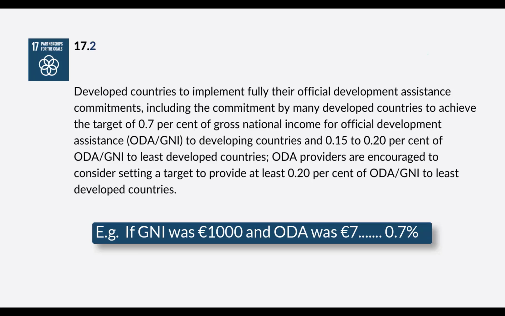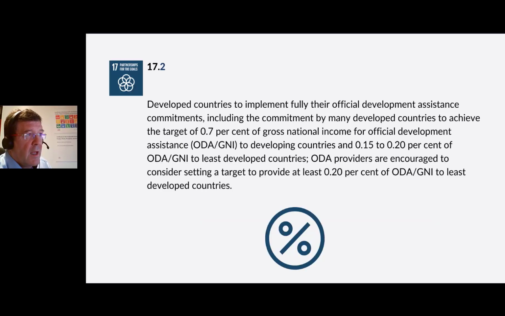They're looking then at putting that particular ratio to developing countries at 0.15 to 0.2%. For the least developed countries, ODA providers are encouraged to consider setting targets to provide at least 0.2% of ODA over GNI to least developed countries. So you can see there's a set of targets there.